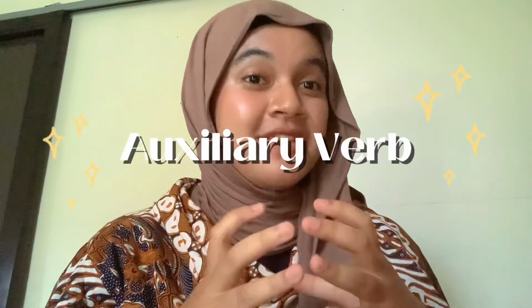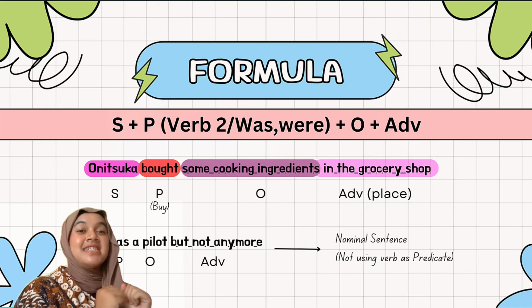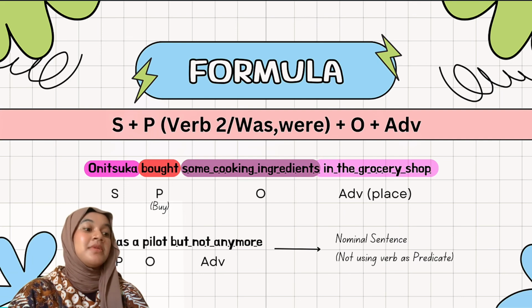Verbal sentence: it's a sentence that consists of a verb. And was and were are auxiliary verbs. I'm sure you know about that from your previous years of education. An auxiliary verb is something that helps the sentence stand without a verb. So it can be concluded that the sentence is called a nominal sentence. You got it? Okay, good. And the next is object. And at the end of the sentence, it must be an adverb.